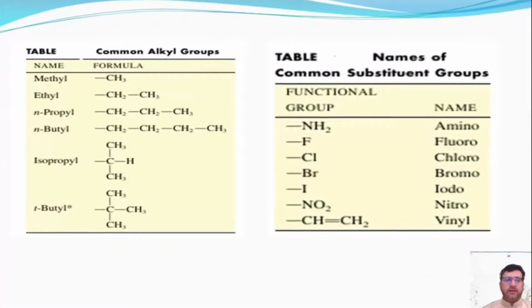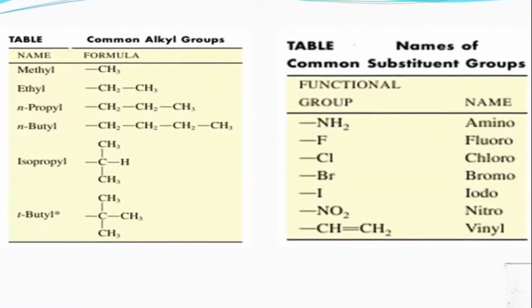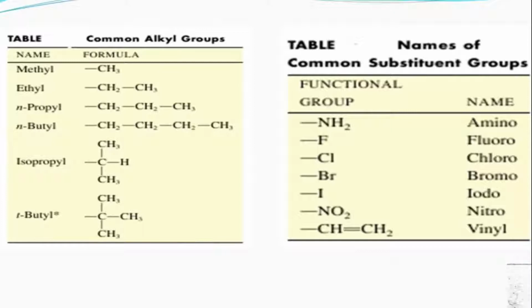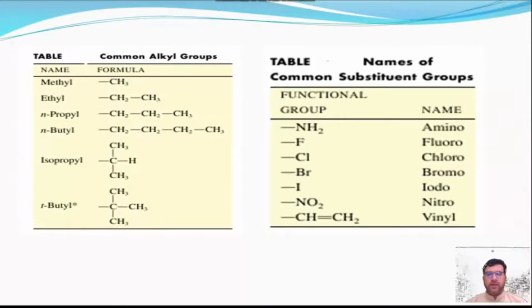On the left hand side table, we listed common alkyl groups, for example, methyl, ethyl, and propyl. And on the right hand side table, we listed names of common substituent groups, for example, amino, fluoro, chloro, bromo.